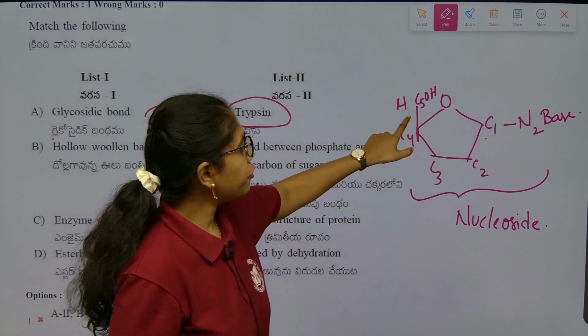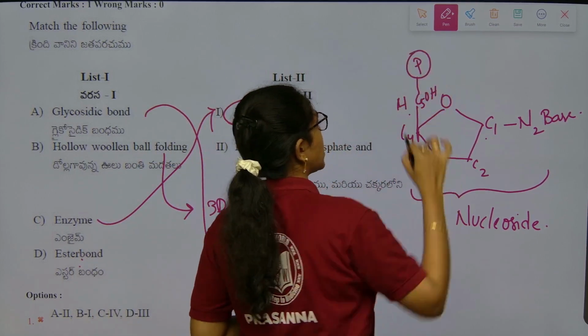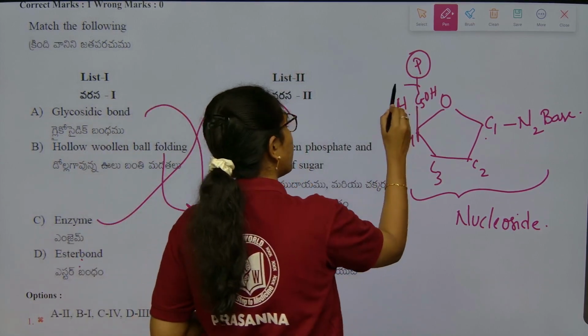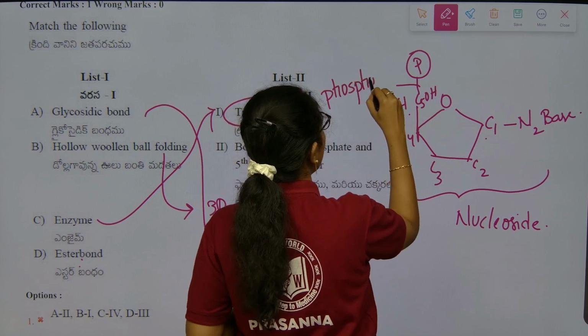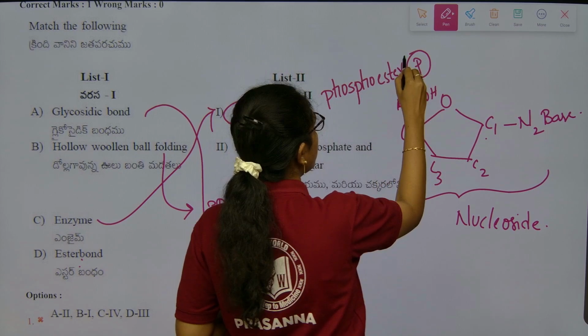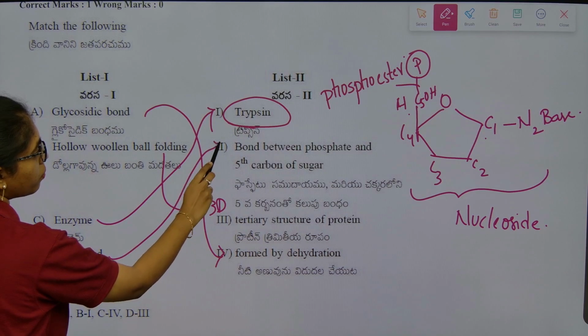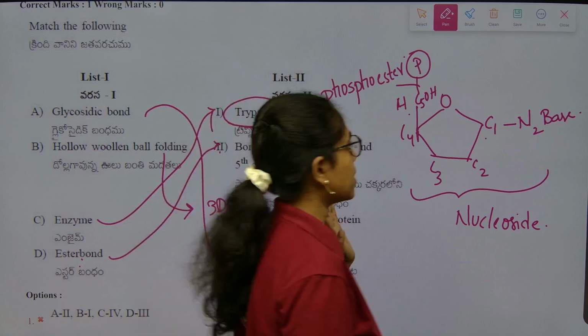At the 5th carbon, what is attached? Phosphate group is attached. This is by what? Phosphoester bond. Clear? The bond formed between phosphate and the 5th carbon is the phosphoester bond.